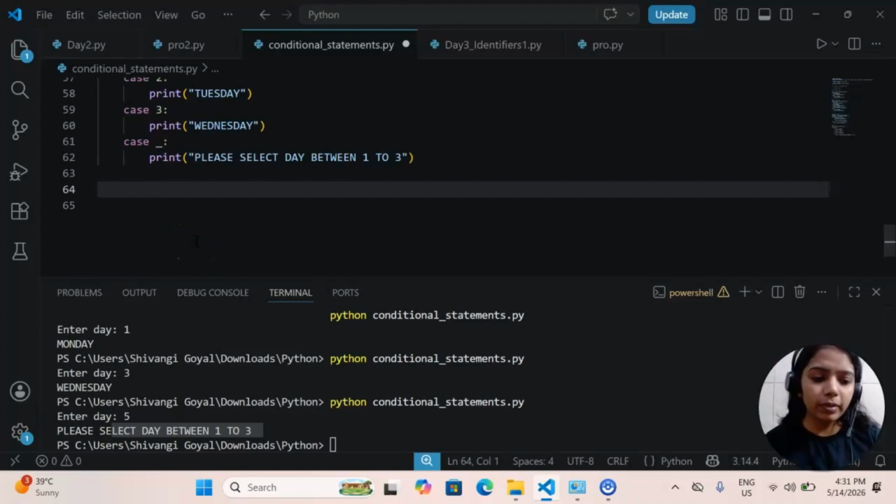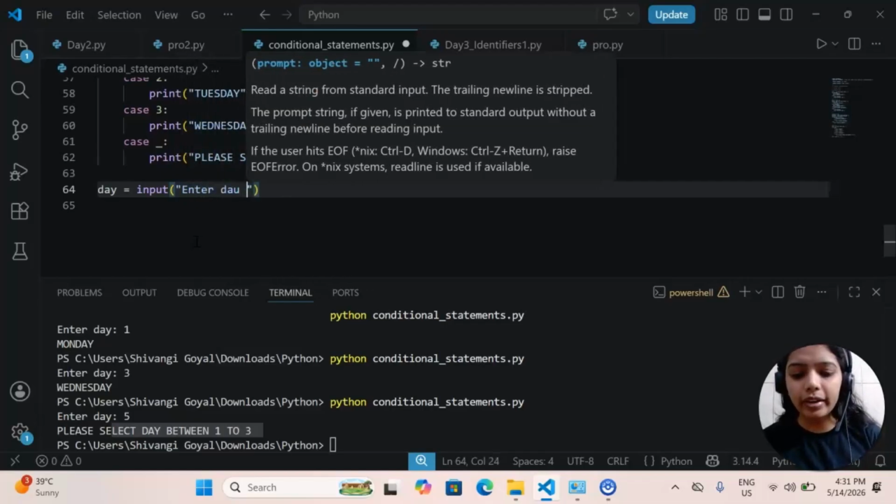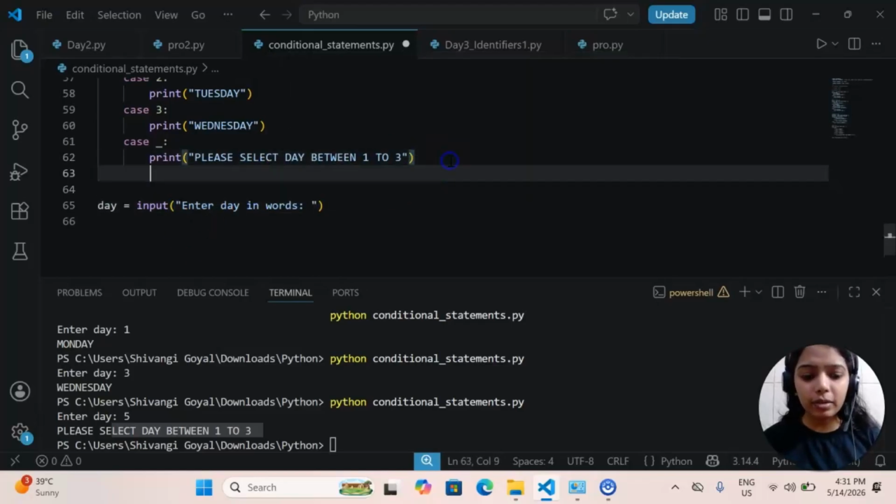Let's see one more example. For this example also, we will take day from user, but this time we will take day from user in string. So enter day in words. We will just comment this.